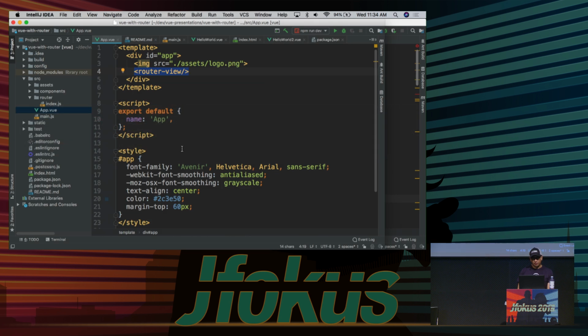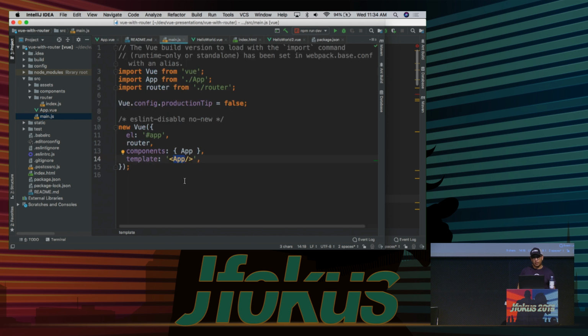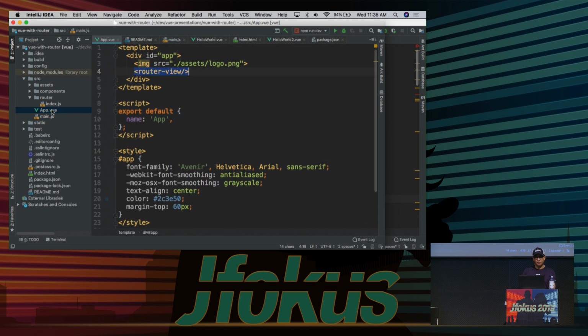All right, so here's our app.js, or app.vue. And here's our main. Our main is our initial entry point. And again, this is the Vue router project, so there's a little bit of routing going on. We'll look at the router in just a second. We'll go look at our base component called app now. You can see we declare the components, an app, which template to use. That's the one, the app. Okay, so let's go open that up.